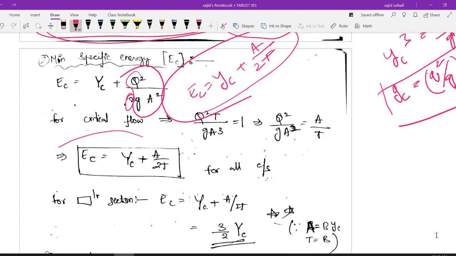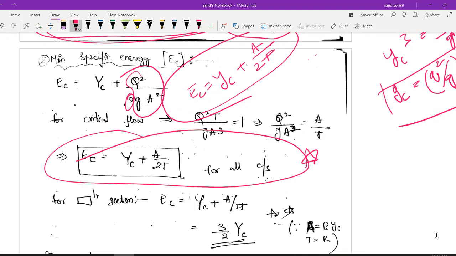So this is for all cross sections. Remember, here I have not yet substituted A is equal to B into Y. If I substitute A is equal to B into Y, I will get rectangle. If I substitute A is equal to half BH, then I will get triangle, and so on. As I have not substituted the A value, this equation is valid for all cross sections, and give it 5 star. You have to remember this. Minimum specific energy equation from now on is YC plus A by 2T. What is it? YC plus A by 2T.